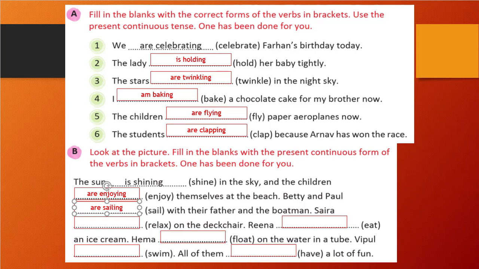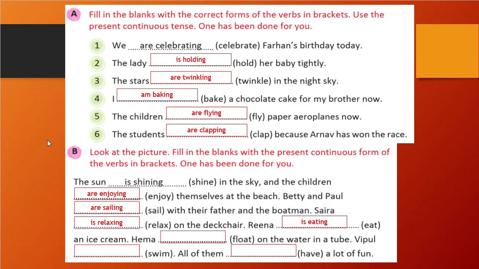Saira. So Saira is singular, right? So whenever singular is there, what will we use? Is. So Saira, relax with ing, is relaxing on the deck chair. So Saira is relaxing on the deck chair. Then Rina. So this is also singular, so we will use is. Eat an ice cream. So it will become eating. Rina is eating an ice cream, right?